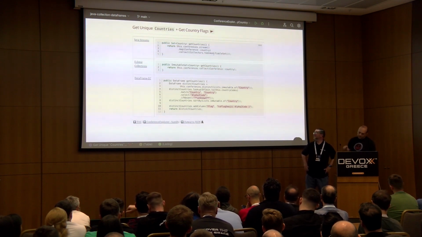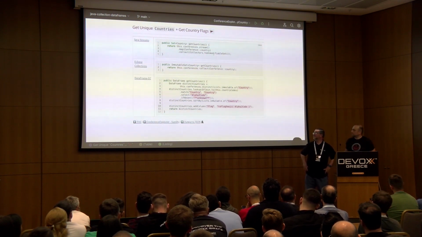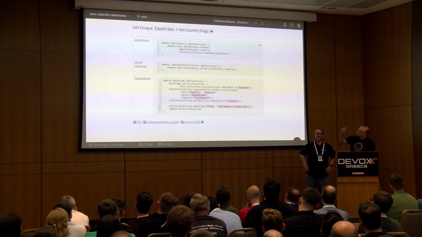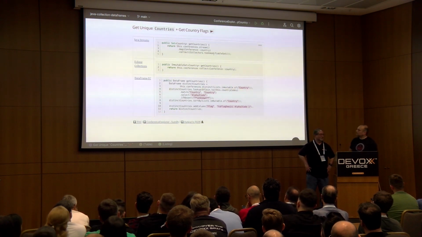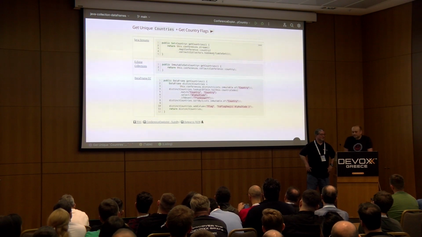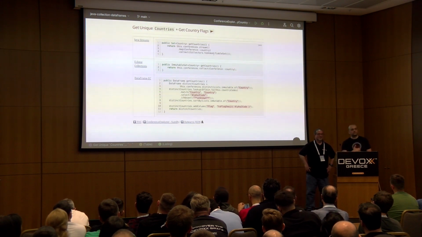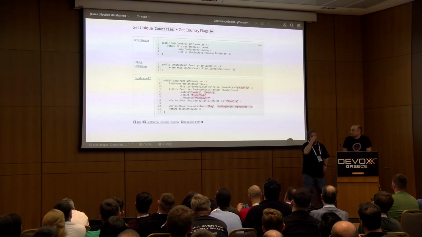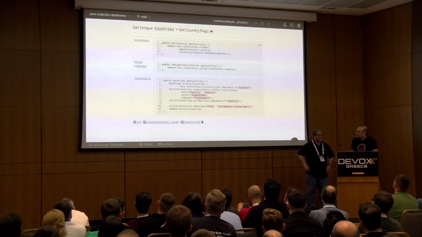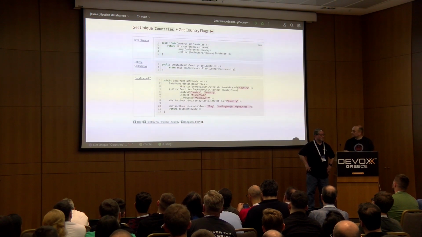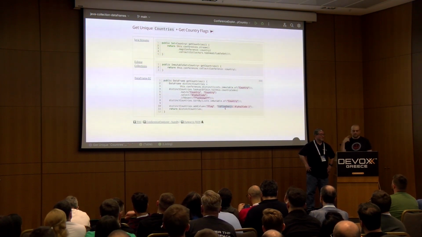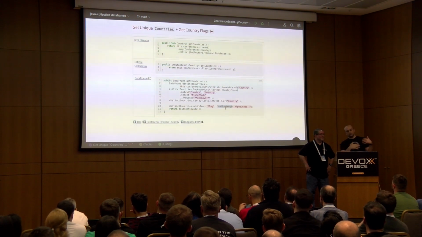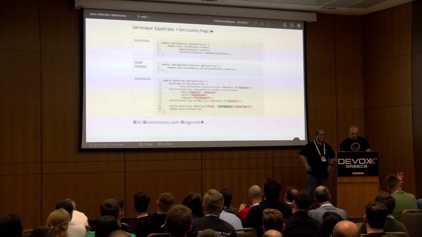So this is the match, like which column you match to which column in each data set. You create a column called alpha to code, and if absent, well, it's a nice feature. If you don't get a match, you get to choose what it says. So in my case, it says unknown. And then you actually create another DSL, so it's here. It's another function called toFlagEmojis that does all the smartness of generating the emojis based on the codes.